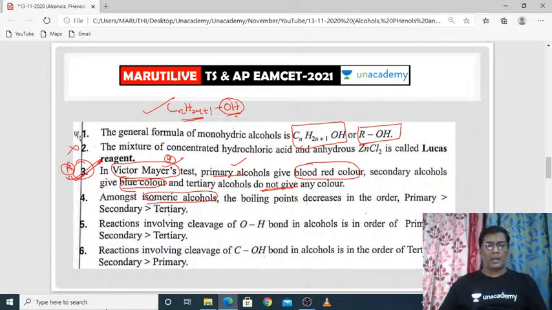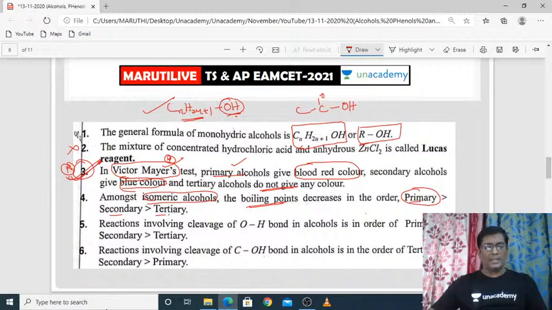Suppose you take isomeric alcohols like primary, secondary and tertiary. These three are isomeric alcohols. If you observe their boiling points, primary alcohols have the highest boiling point, then secondary, then tertiary. Primary alcohol means the alcohol is attached to a primary carbon. Secondary alcohol means the alcohol is attached to a secondary carbon, a carbon attached to two carbons.